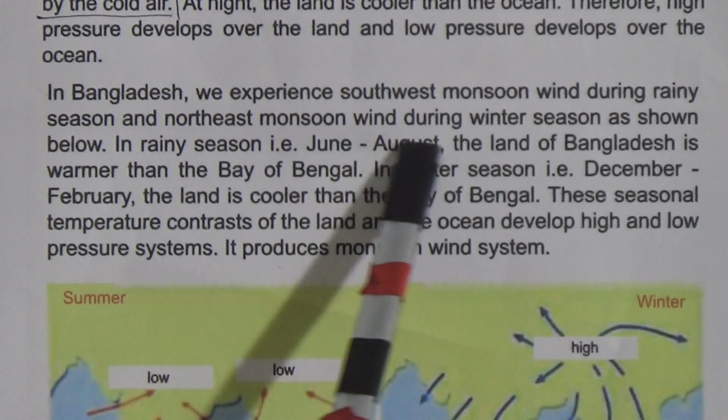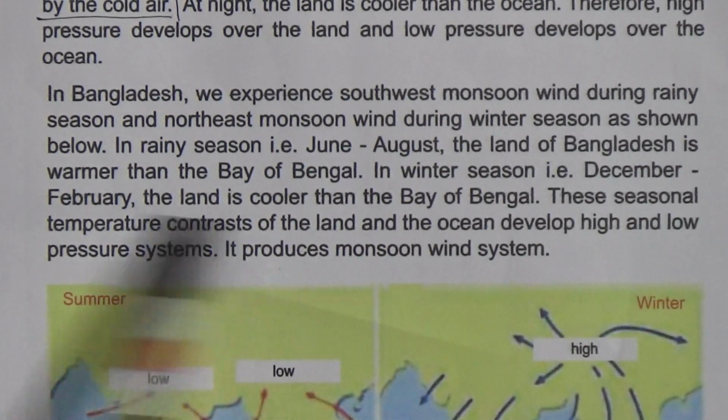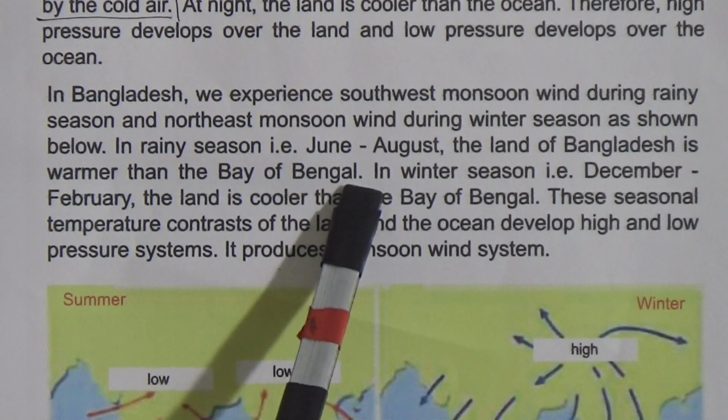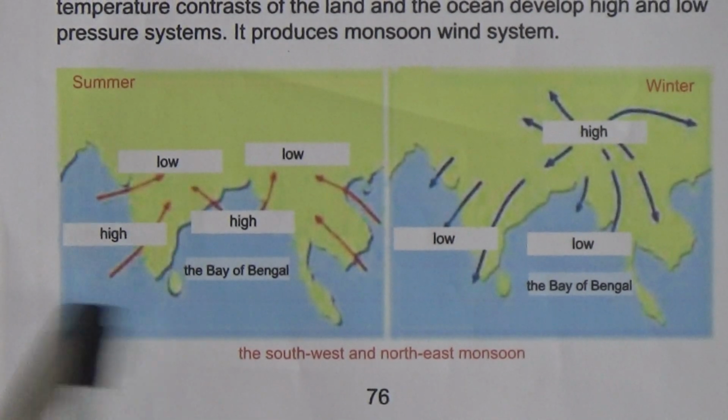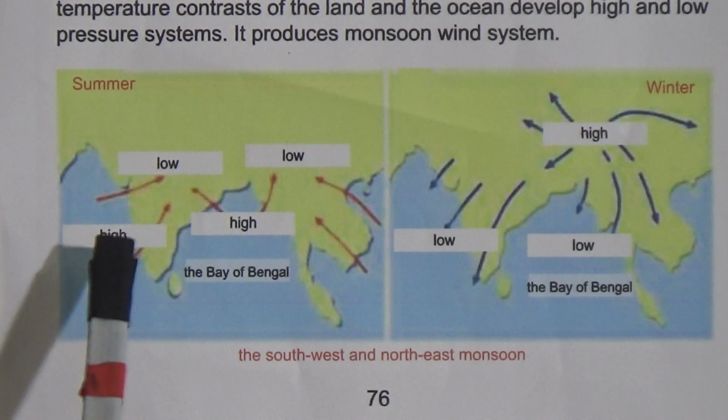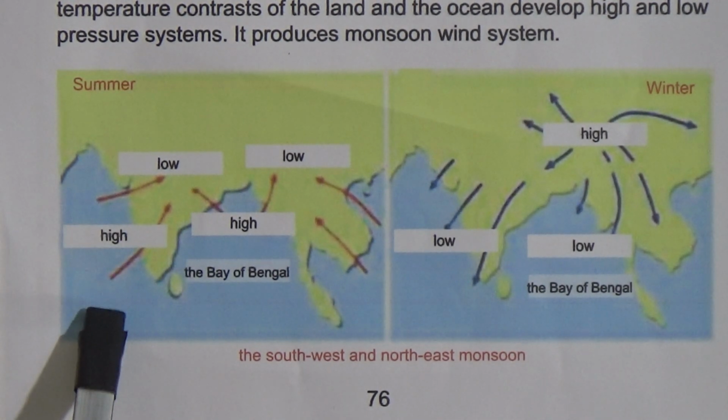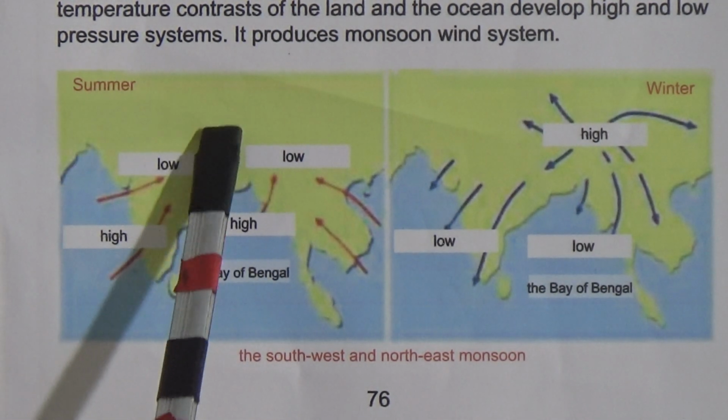In rainy season, that is June to August, the land of Bangladesh is warmer than the Bay of Bengal. Look, this shows the rainy season. The land is warmer than the Bay of Bengal. That's why over the sea this is the high pressure area, and over the land this is the low pressure area.